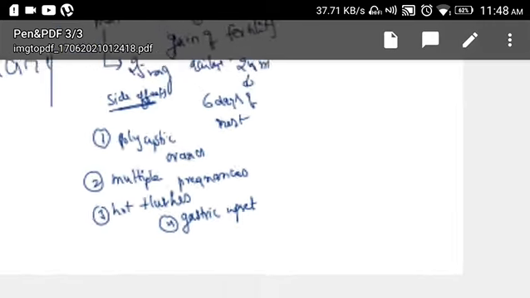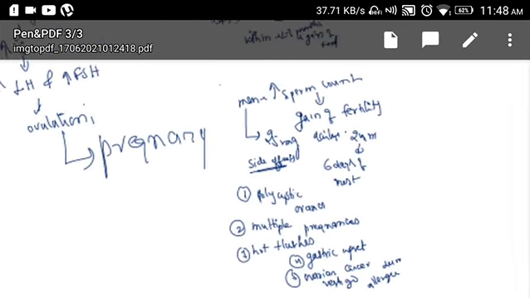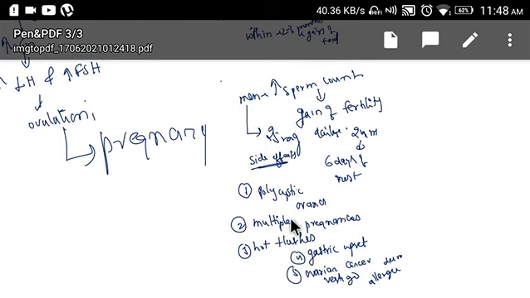Let's revise the side effects. What are the side effects that you can see? The first side effect is polycystic ovary. Second one is multiple pregnancies. Third one is hot flushes. Fourth one is gastric upset. Fifth one is ovarian cancer. There is also increased risk of vertigo and allergic dermatitis. These are the important side effects.